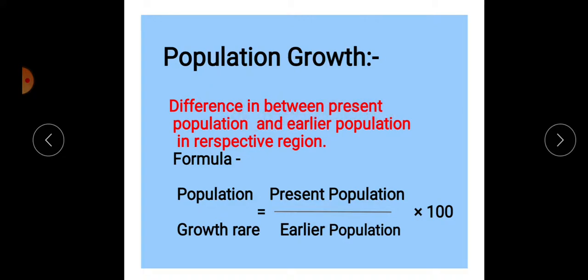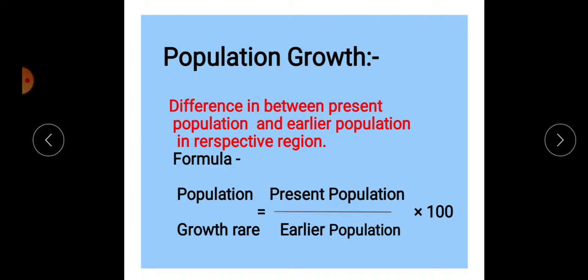The difference between the present population and the earlier population in a respective region is known as population growth. If we want to calculate population growth in any particular region, we should count the total population of the previous year. For example, we want to calculate the actual growth of India in 2019.